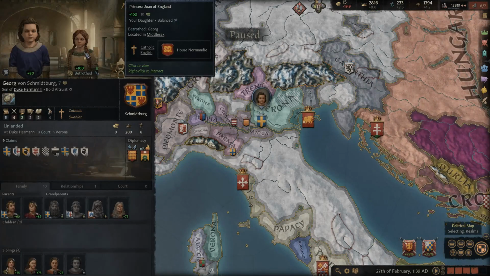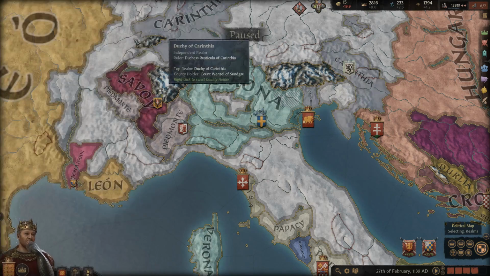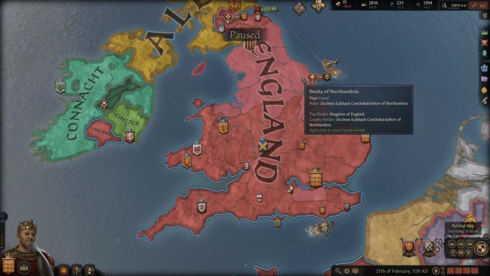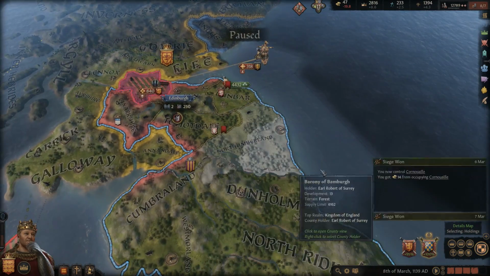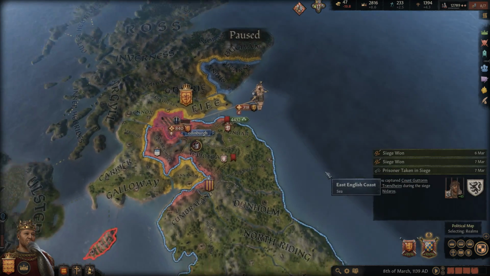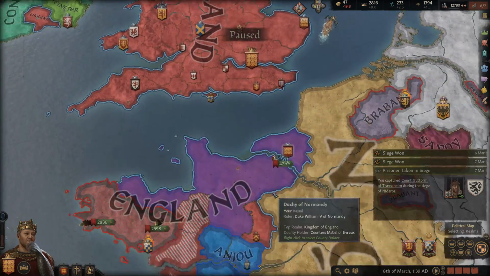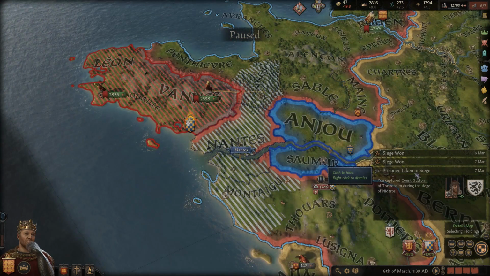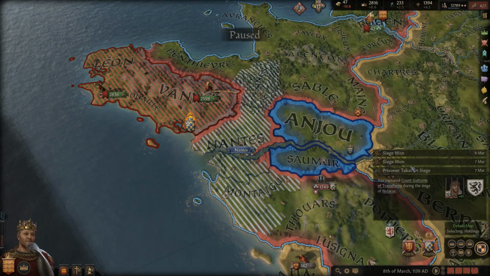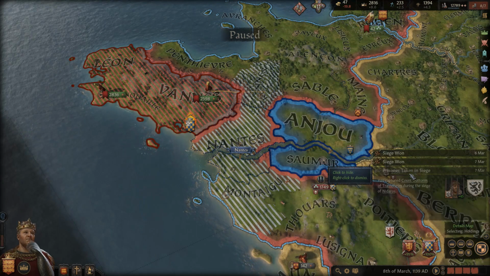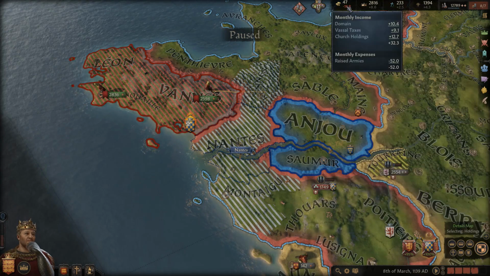Make sure that everything worked out all right. Yep. So our soon-to-be son-in-law, I say soon-to-be, given that's a lot of years from now, 9 years from now, but our future son-in-law is the heir there. So we did finish up 2 sieges at the same time, and because we took all of her main provinces, I think that is why we have the war score, because we had the full occupation, so we didn't have to take back any of these. So it was kind of irrelevant. So we have the win here. Got a lot of money from it as well, but still hurting on money.